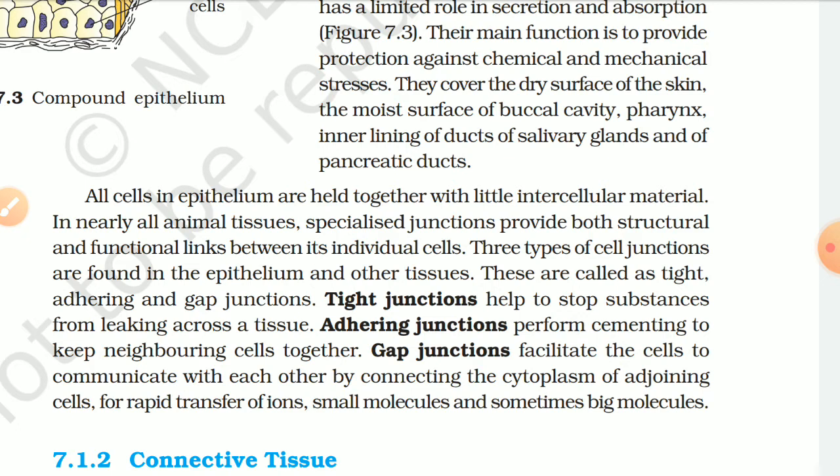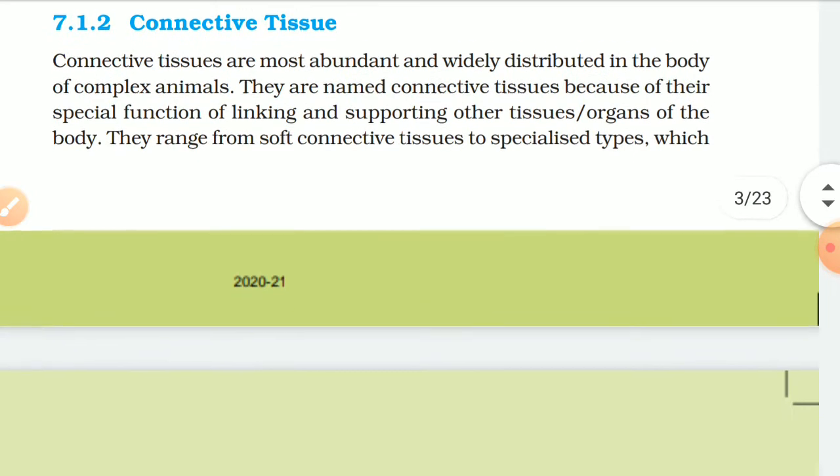Three types of cell junction are found in epithelium and other tissues. These are called tight, adhering, and gap junctions. Tight junctions help to stop substances from leaking across a tissue. Adhering junctions perform cementing to keep the neighboring cells together. Gap junctions facilitate the cells to communicate with each other by connecting the cytoplasm of adjoining cells for rapid transfer of ions, small molecules, and sometimes big molecules.